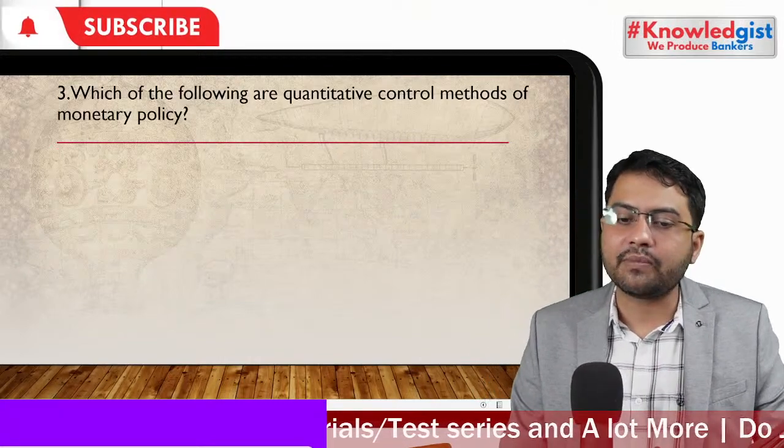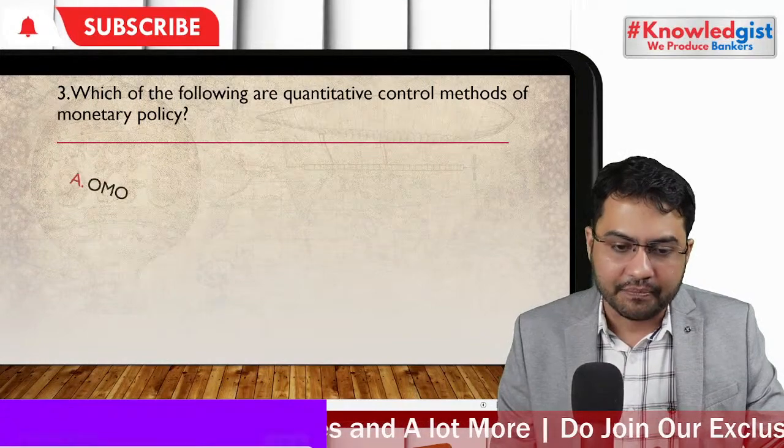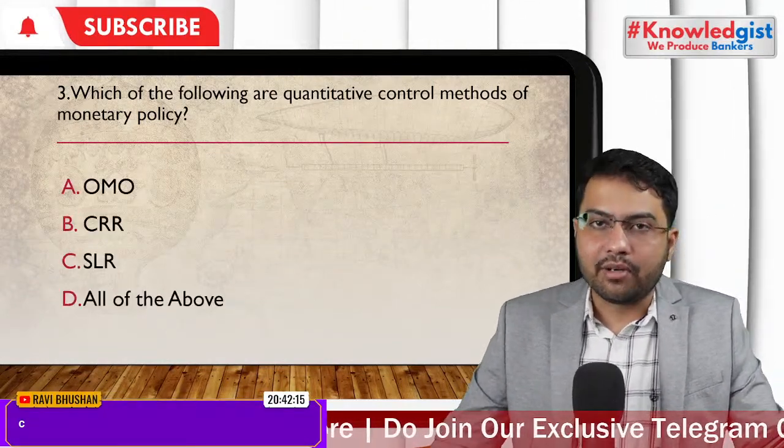Point number 3: which of the following are quantitative control tools of monetary policy? OMO, CRR, SLR, all of the above.